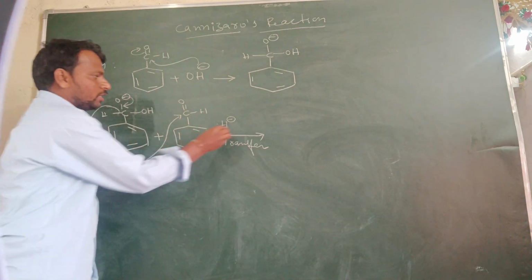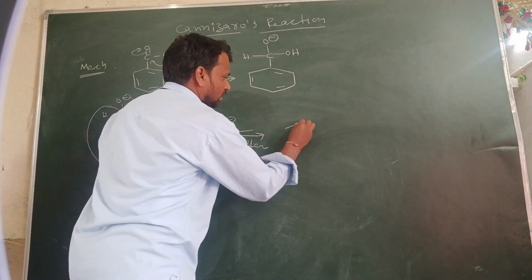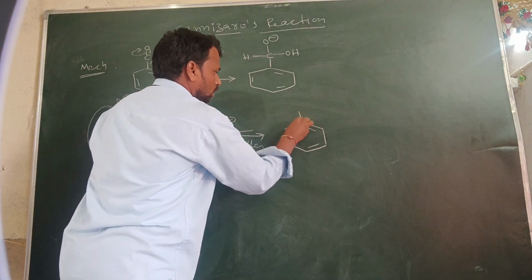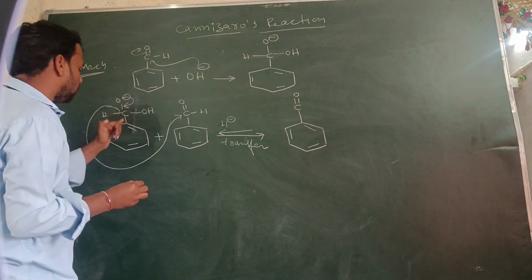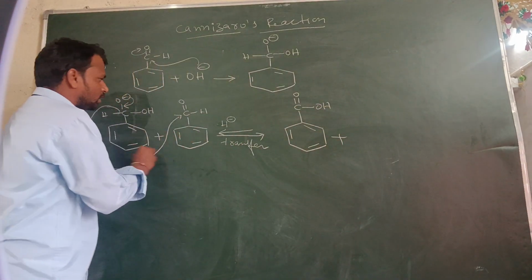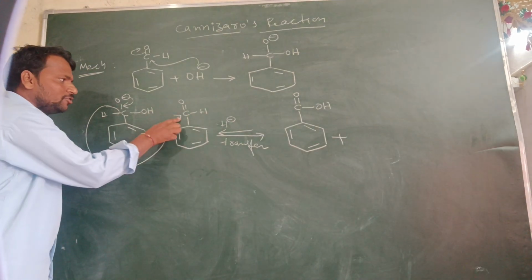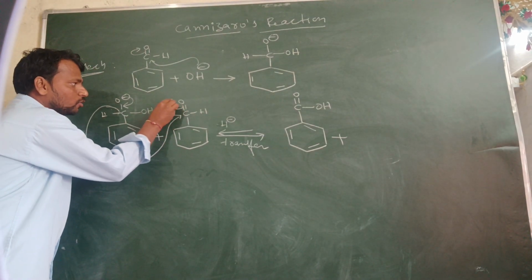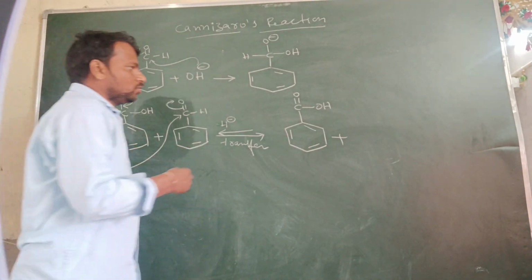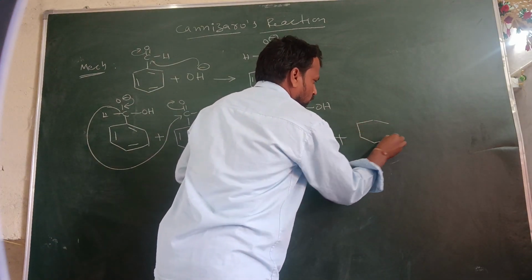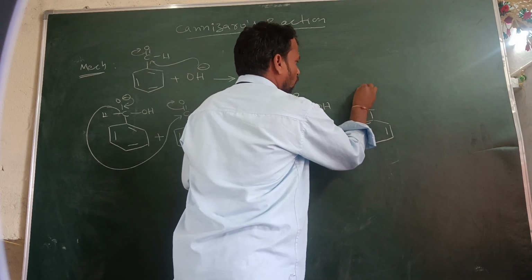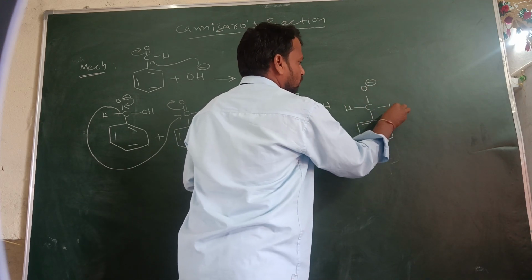After hydride ion transfer takes place, we write the products like this. Here C double bond O is formed, and OH remains the same. Plus, whenever this H minus shifts here, H minus is acting as a nucleophile and this center is acting as an electrophile, so the pi bond electrons move onto the oxygen and it bears a negative charge. So we write C O minus and the hydrogen.